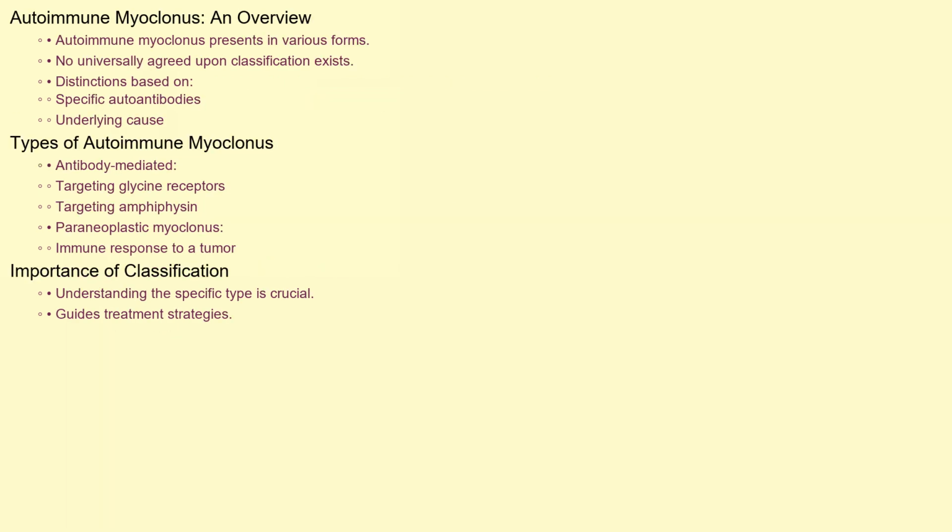Autoimmune myoclonus can present in different forms, and while a rigid classification is not universally agreed upon, distinctions can be made based on the specific autoantibodies involved or the underlying cause. For example, some cases are associated with specific antibodies targeting proteins like glycine receptors or amphiphysin. Others can be classified as paraneoplastic myoclonus, where the myoclonus is a consequence of the body's immune response to a tumor. Understanding the specific type of autoimmune myoclonus is important for guiding treatment strategies.